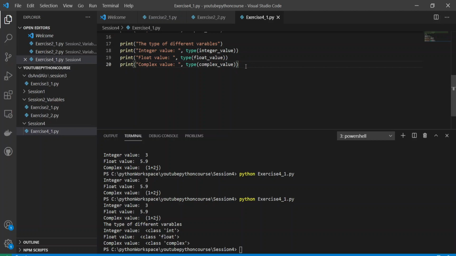Okay, so there is one more way of declaring a float.